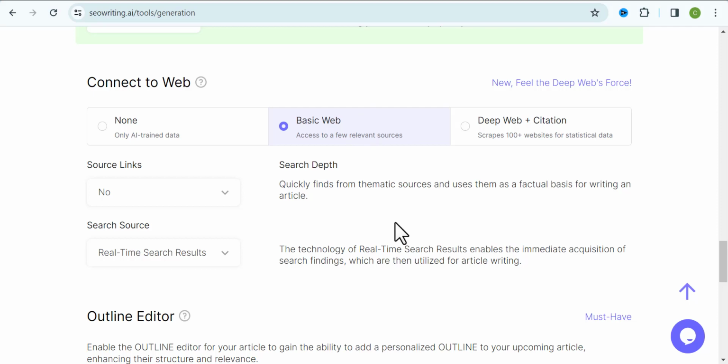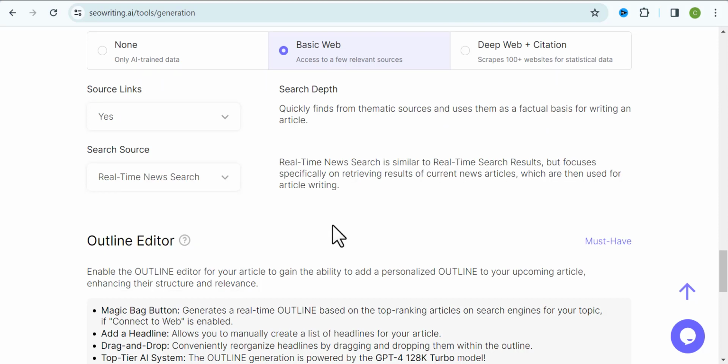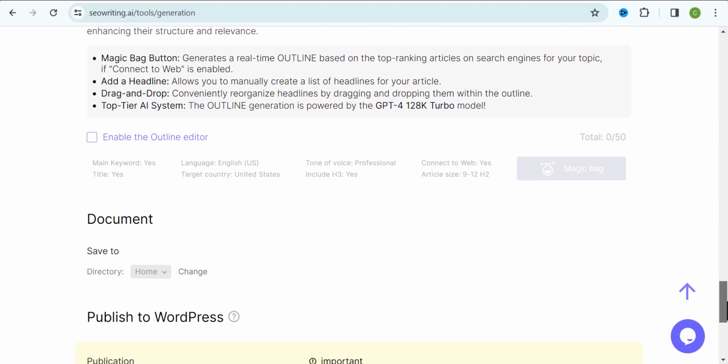Now, to use this feature on your blog post, I'll go ahead and choose yes, and the search source, for me, is going to be the real-time news search. And you know why I'm choosing this? The reason is because my blog structure says statistic and fact. So I want to make sure that all of this syncs together, and this would basically get my clients to be happy with my work.